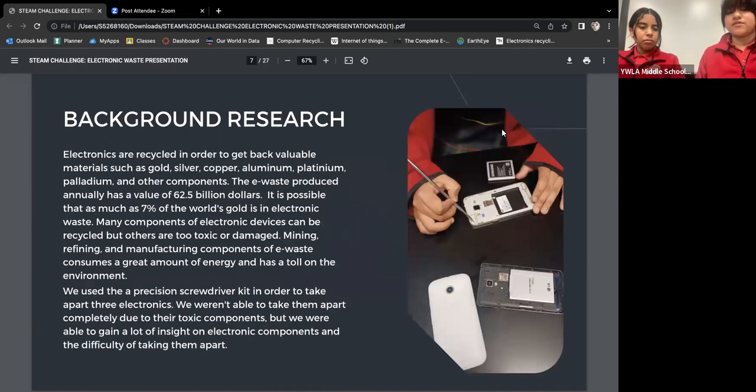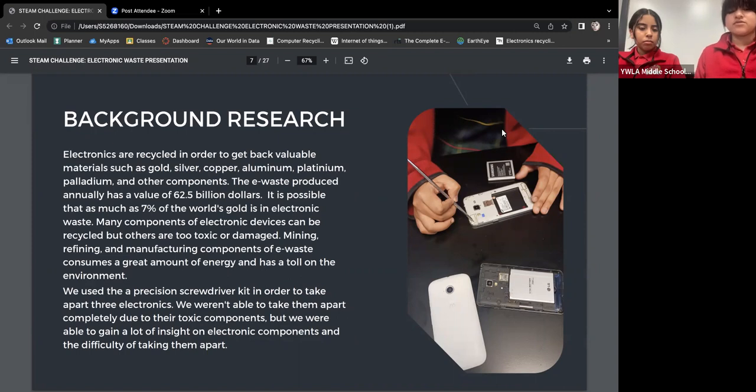Electronics are recycled in order to get back valuable materials such as gold, silver, copper, aluminum, platinum, and palladium, and other components. The e-waste produced annually has a value of $62.5 billion. It is possible that as much as 7% of the world's gold is in electronic waste. Many components of electronic devices can be recycled, but others are too toxic or damaged. Mining, refining, and manufacturing components of e-waste consumes a great amount of energy and has a toll on the environment.